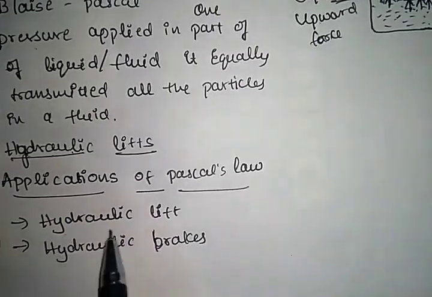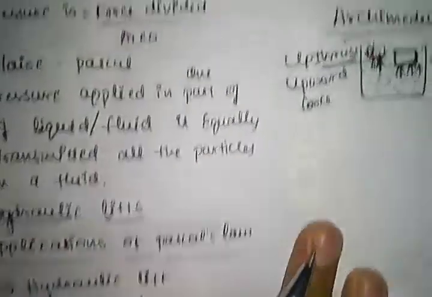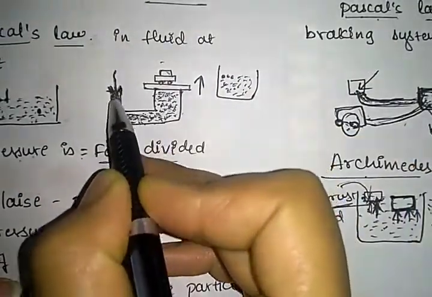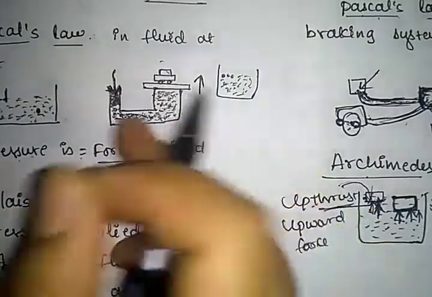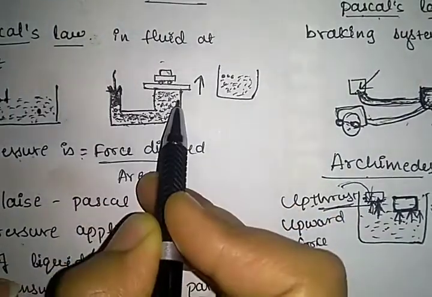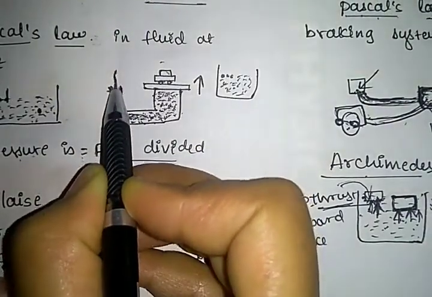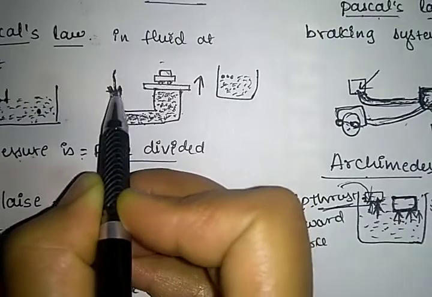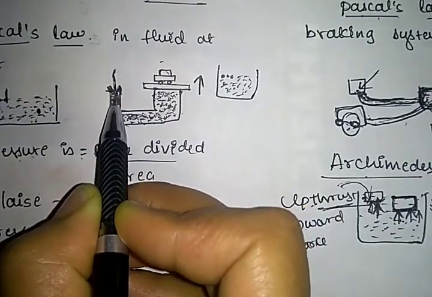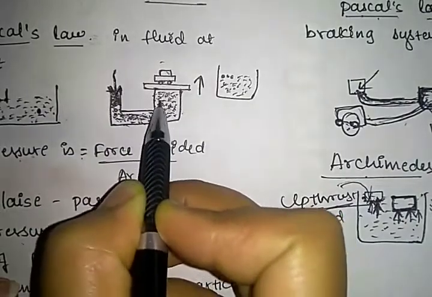What is meant by hydraulic lift? We discussed it in the last class. There is a tube-like container. If we apply pressure on one piston, on one side of the tube, the pressure of the fluid is equally transmitted to all the particles of the fluid.